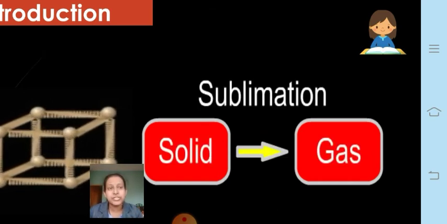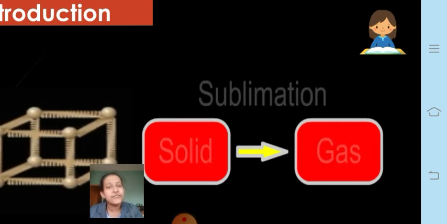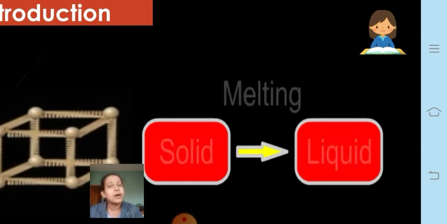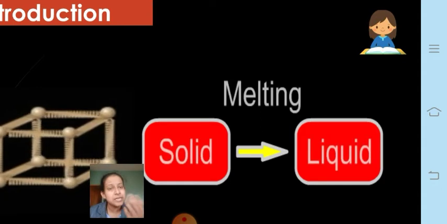Even certain solids can change directly into gas. That process is called sublimation. So there is a change in the state of matter when heat is given. When the heat is given, solid changes to liquid and liquid changes to gas. Whereas if the heat is taken away, the gaseous medium changes into liquid, and liquid again changes into solid.